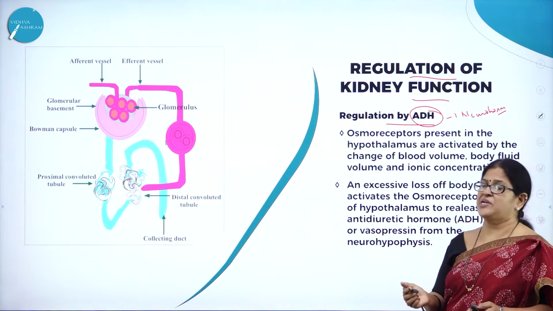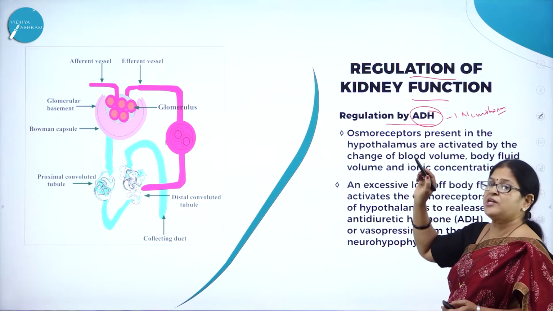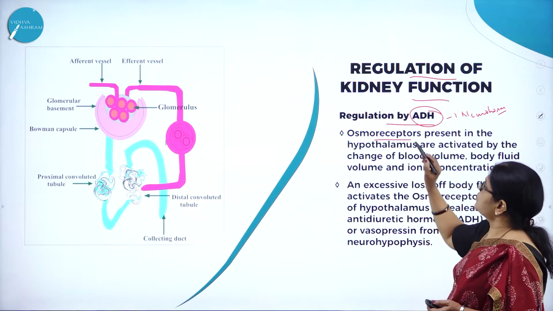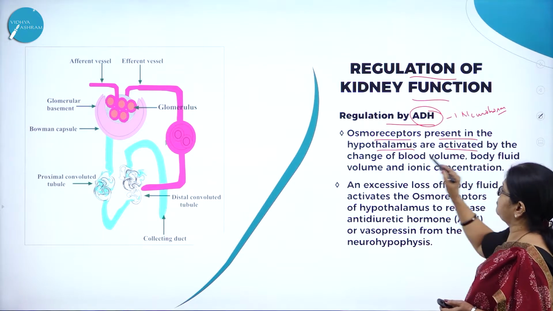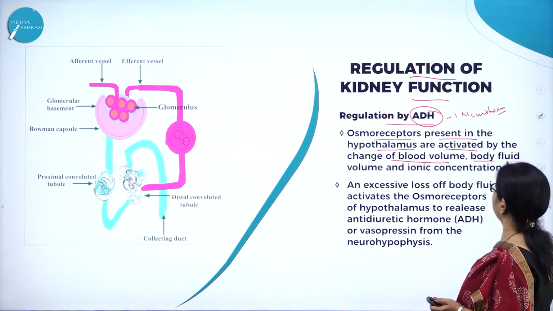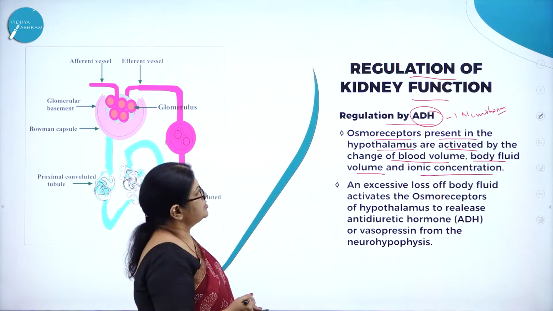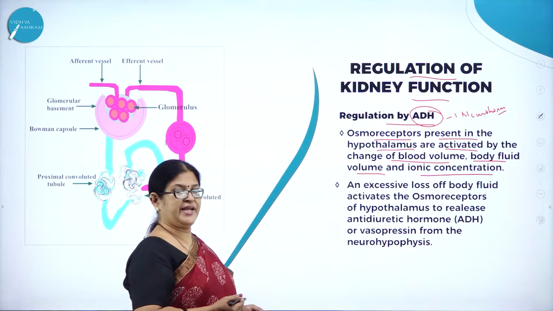Now, let us understand the regulation of the kidney function by ADH. Osmoreceptors present in the hypothalamus are activated by the change of blood volume, body fluid volume, and ionic concentration. As we know, the hypothalamus produces the ADH.